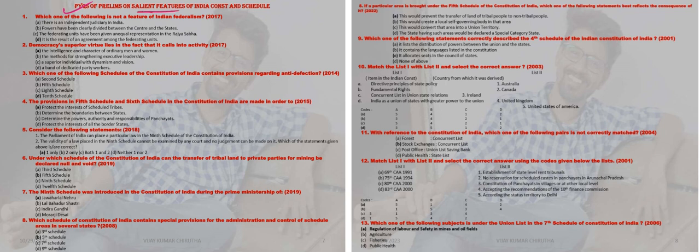Let's see a few cases which relate to salient features of the Indian Constitution and schedules. There are 12 schedules. Previous year question, 2017: which one of the following is not a federal feature of Indian federalism? An independent judiciary system in India is a federal feature. Power clearly divided between the central and state is a federal feature. The federation units being given unequal representation in the Lok Sabha is also a federal feature. And the answer is: it is the result of an agreement among the federating units.